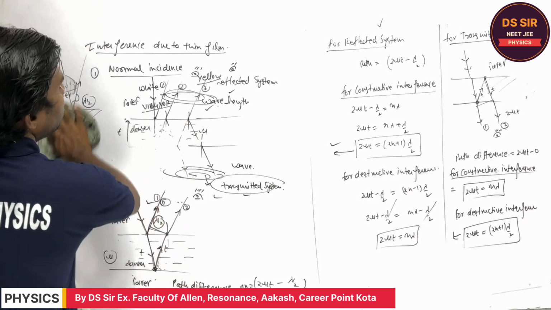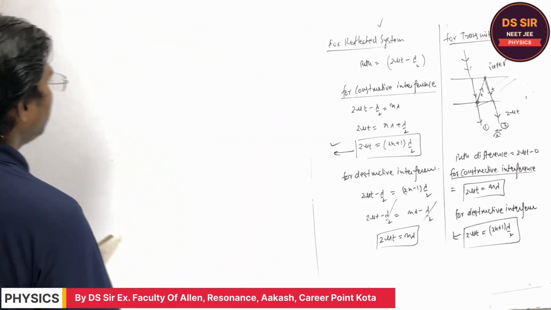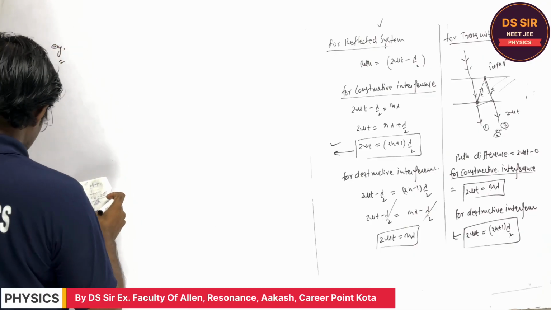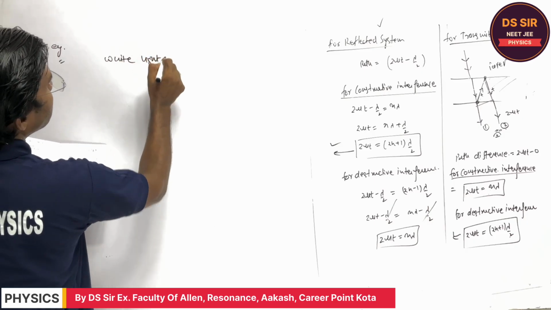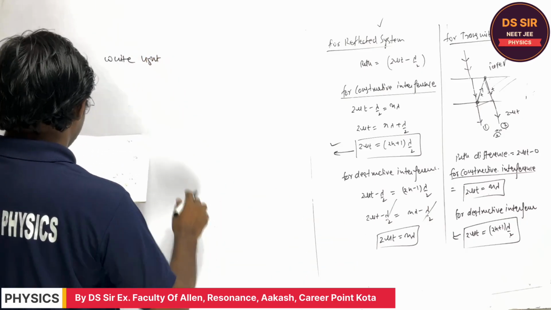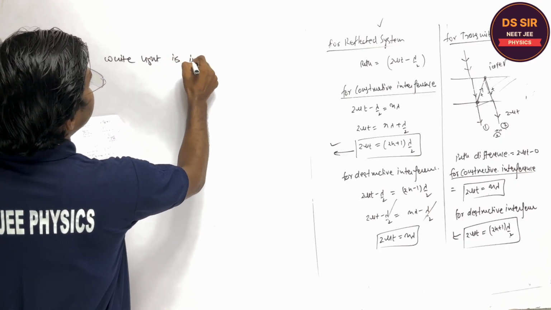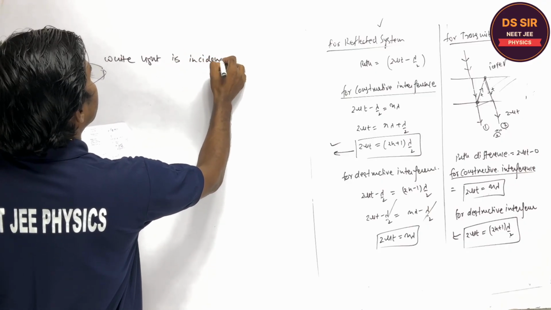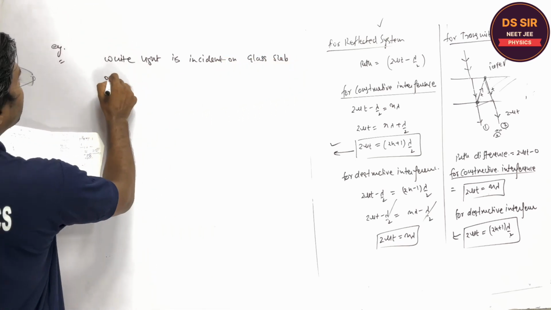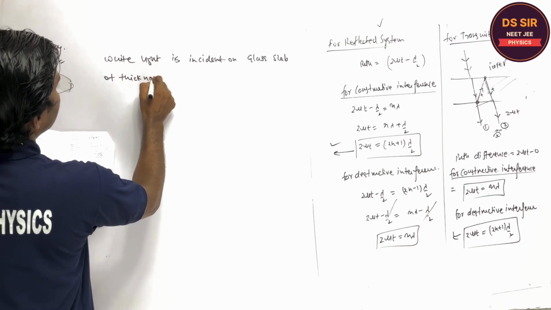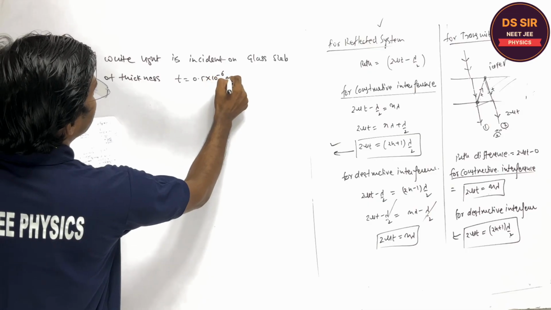Copy this. I am giving an illustration on this. For example, white light means the light of the sun, and all the wavelengths are present. White light is incident on a glass slab of thickness t equal to 0.5 into 10 to the power minus 6 meter.